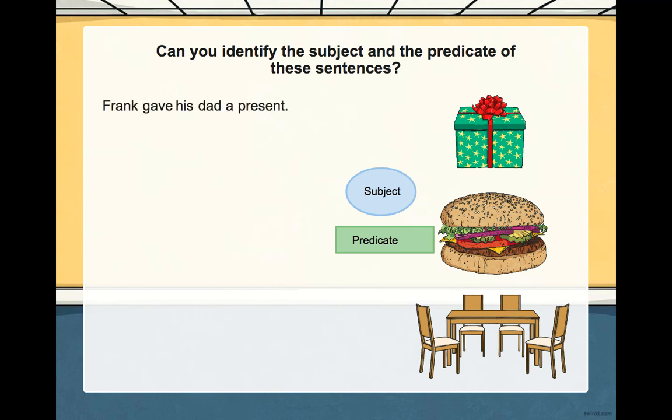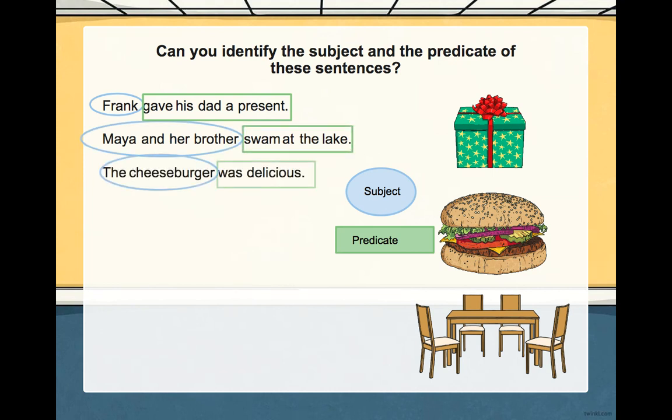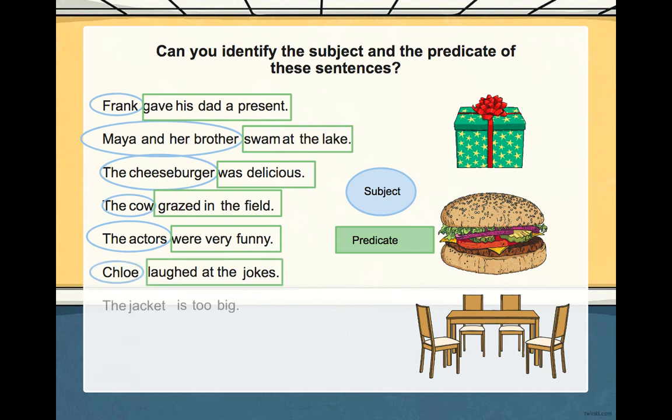Can you identify the subject and the predicate in these sentences? The subjects are in blue and the predicates are in green. You can pause this video if you want to go through the subjects and the predicates more slowly and test what you've learned so far. And we have one more example